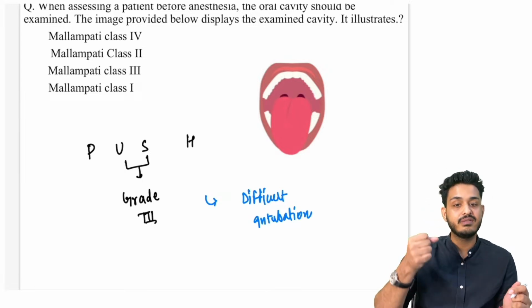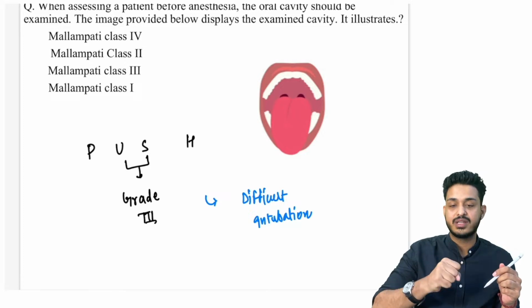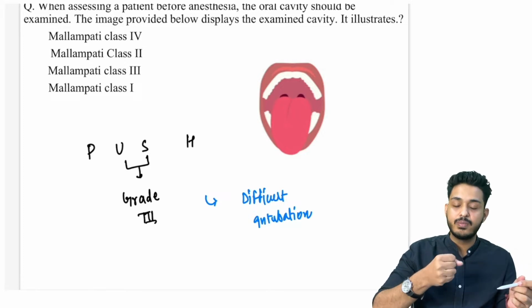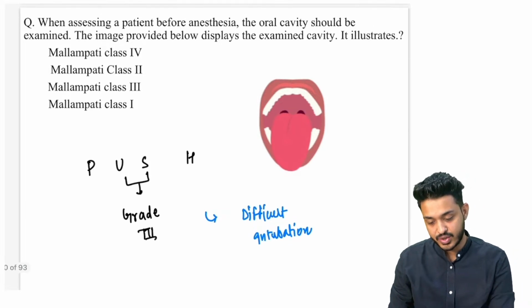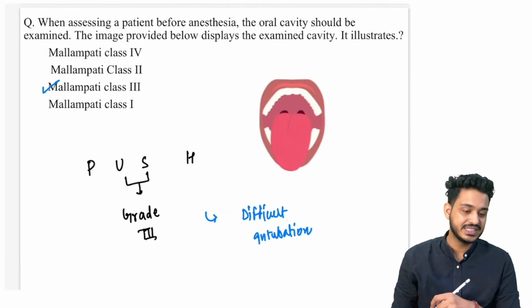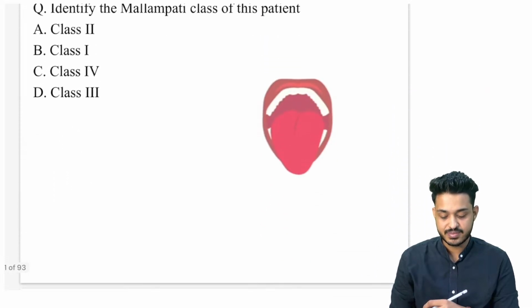Intubation मतलब क्या है? We are putting the endotracheal tube inside. We are taking the laryngoscope and opening the cavity. We are putting the endotracheal tube inside, right? So the answer is going to be C. Everyone is right. Wonderful, guys. Very good. Now try to solve this particular question.